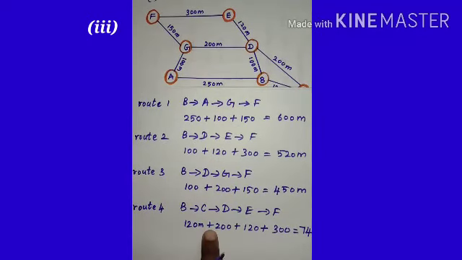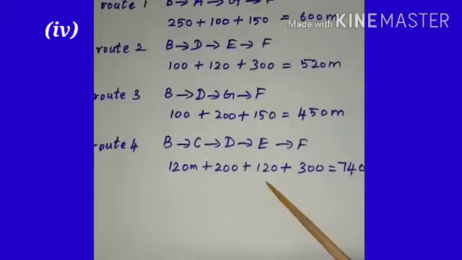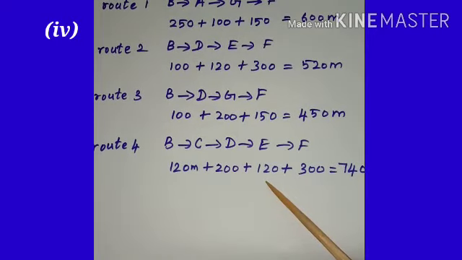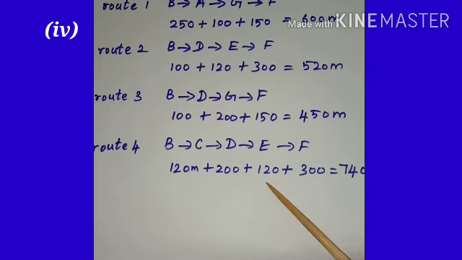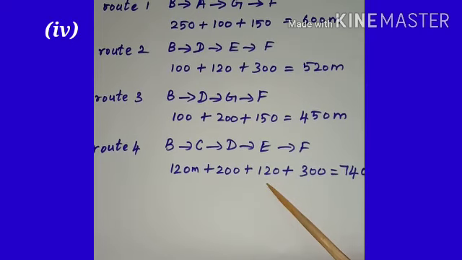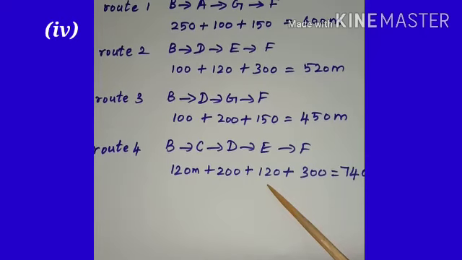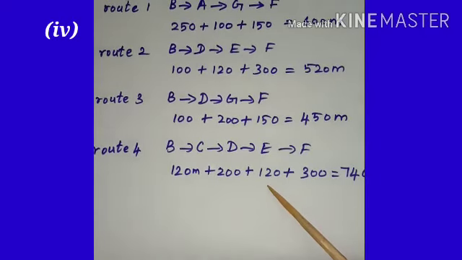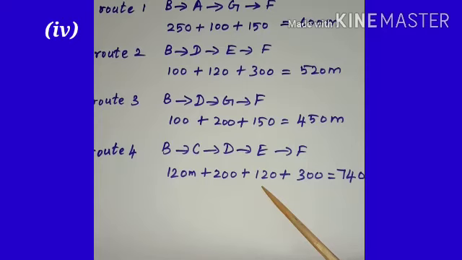So now students, we get 4 possible routes between B and F. So among these, we have to mention the shortest route. So to find the shortest route, what will we do?